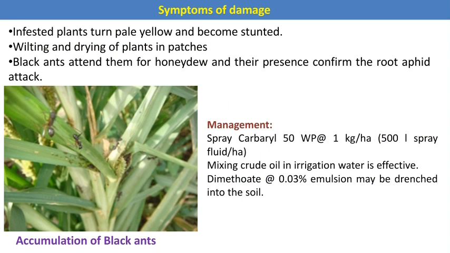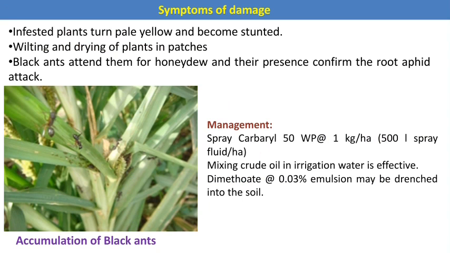Now how do we manage this pest in the field condition? It attacks from the soil. Hence, instead of spraying, we can apply the chemical in dust formulation or granule formulation. It means that soil application of the chemical is the best technique to control the root aphid population in the finger millets.